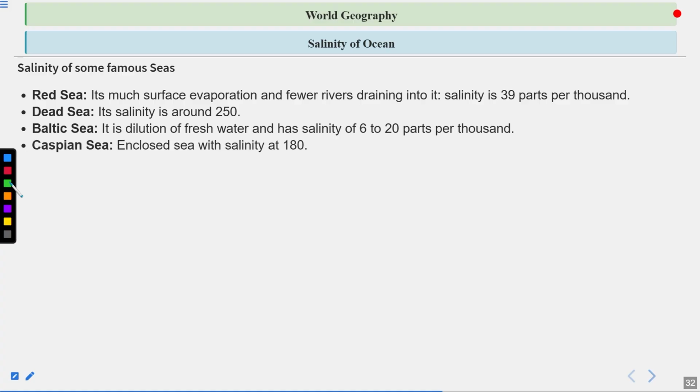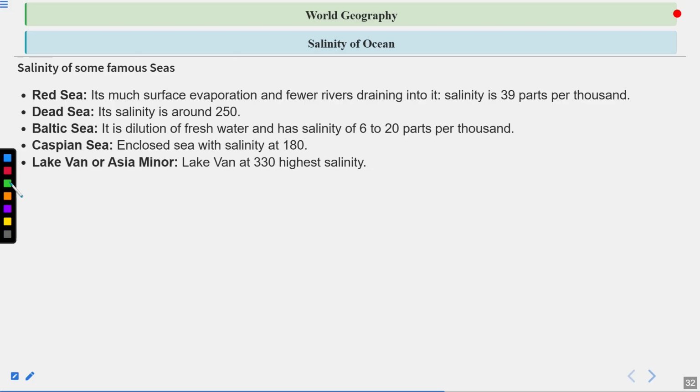Caspian Sea, enclosed sea with salinity at 180. So also we all know that Caspian Sea is found in the Central Asian part, and that is why we can see that it is also saline. But always remember that the most saline water body is Red Sea.